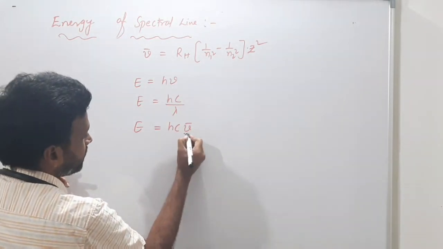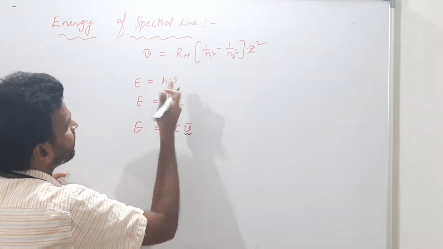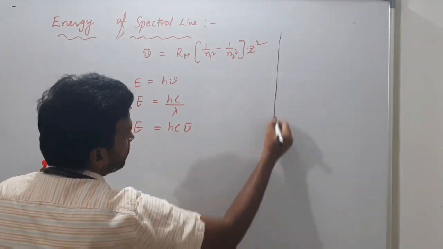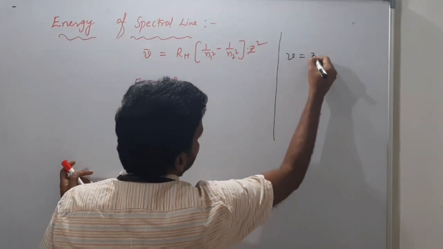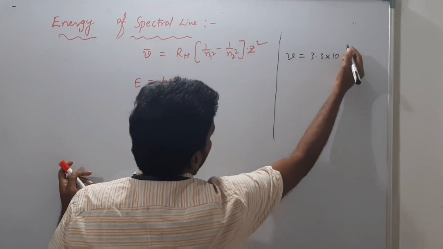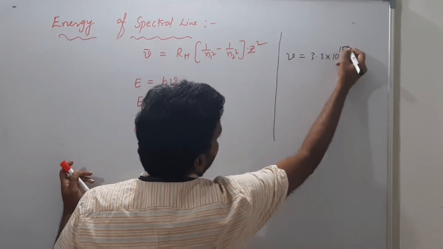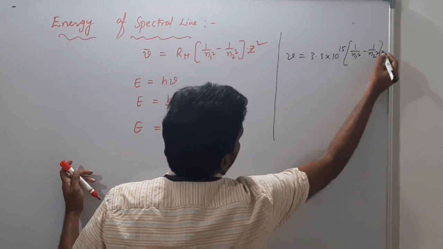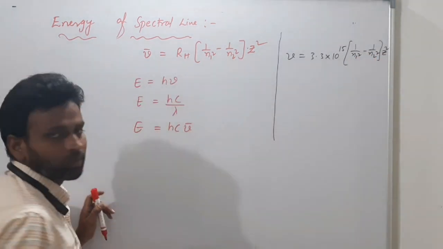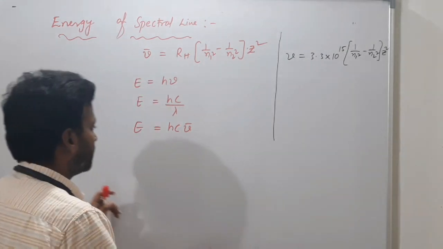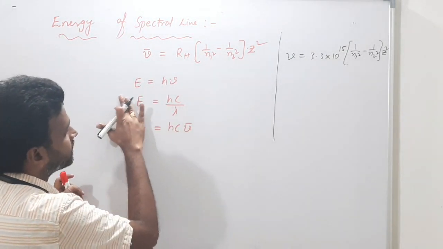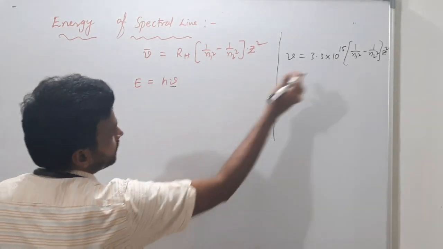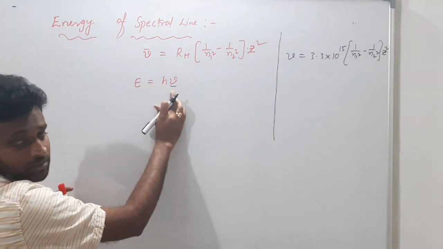So again same story. Instead of nu bar, or why all these things? I know the frequency, no? Why do all these things? Because I know the frequency formula. Frequency is 3.3 into 10 power 15 into 1 by n1 square minus 1 by n2 square into z square. Do you know that formula? Yes. So now there is no need of all these formulas, but simply remember this. Now I can substitute this frequency formula here.